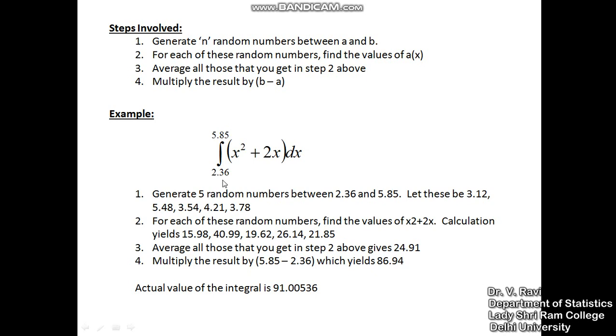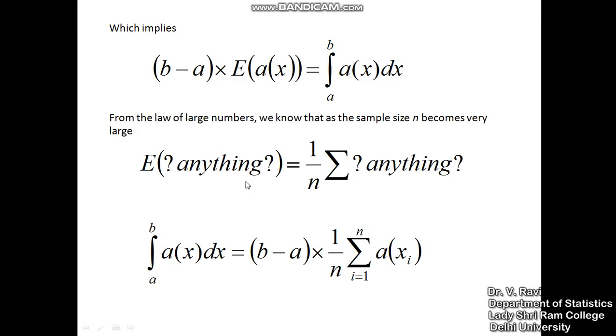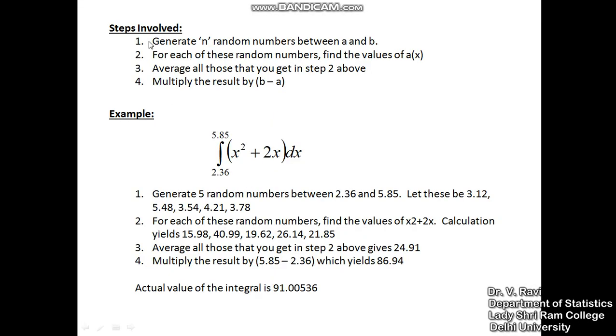So that was the mathematics behind this. In simple steps, all I need to do is generate n random numbers between a and b, because these are the limits of the integral. For each of these random numbers, find the value of A(x), the functional form. Average all these values that you get in step 2 above and multiply the result by b minus a, and there you have the value of the integral.